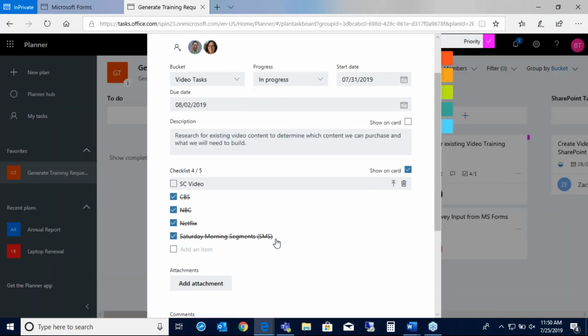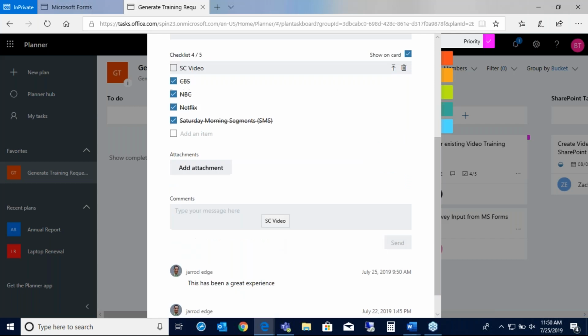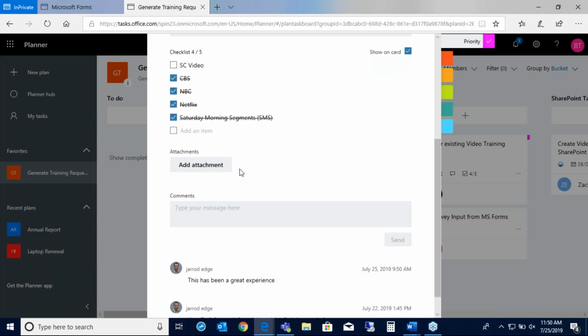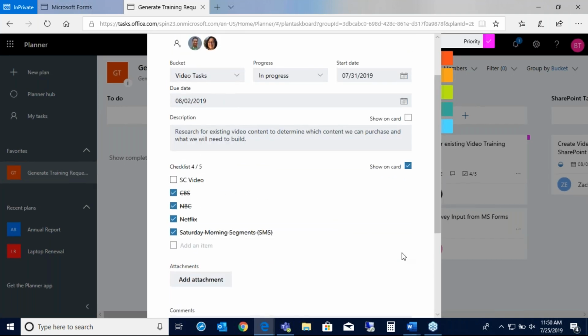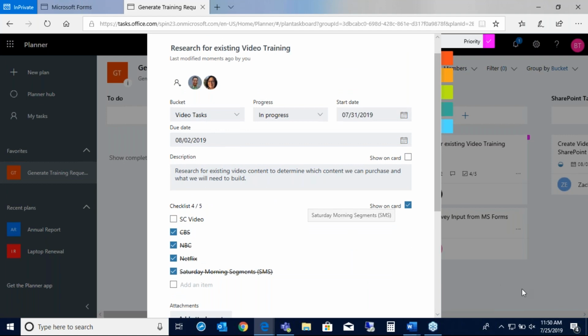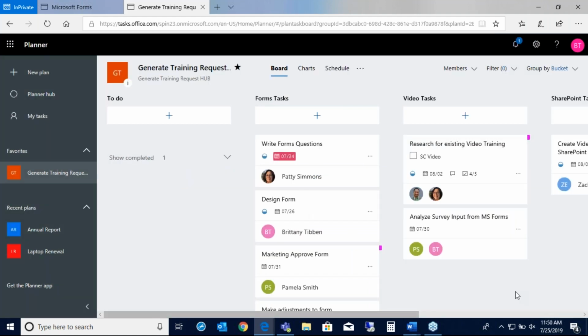Down below, you can add attachments. So if there are documents that you need to see with that task, they're easily right here for people. And I see Jared has added some comments on here. So if your team is having conversations about it, it's right here, kept right with the task. That's awesome functionality. Yeah, and that's a lot of functionality right out of the box.